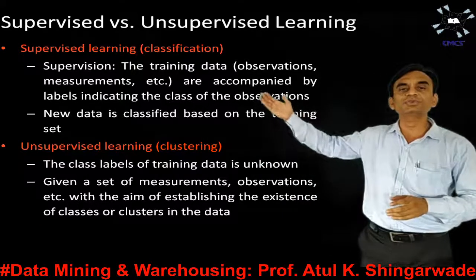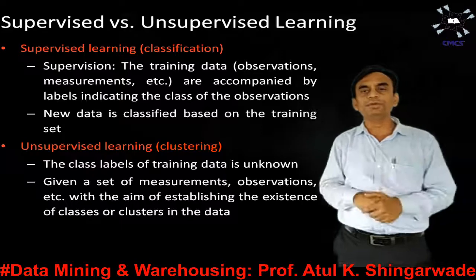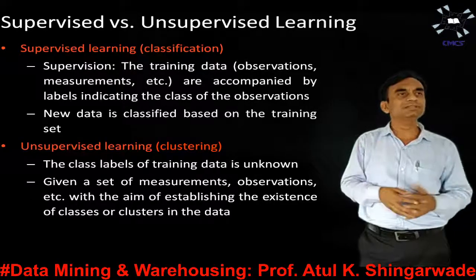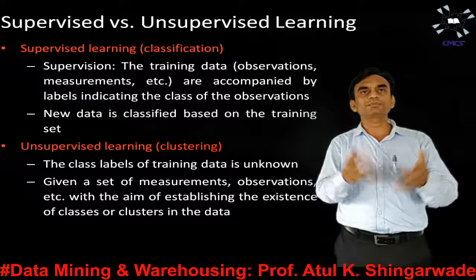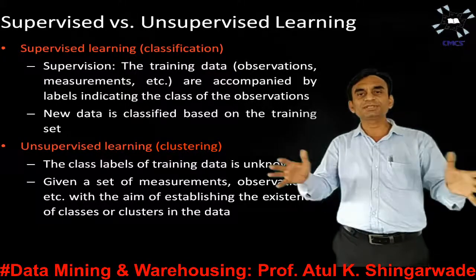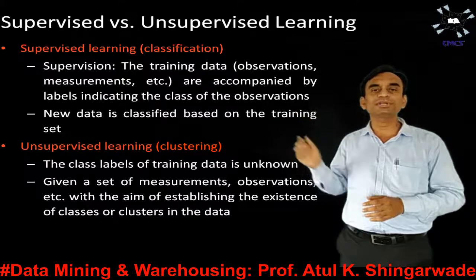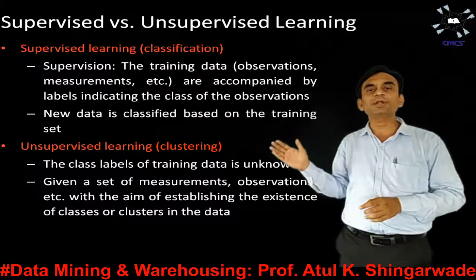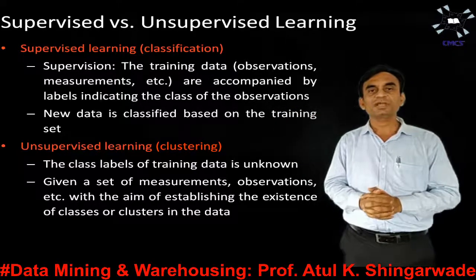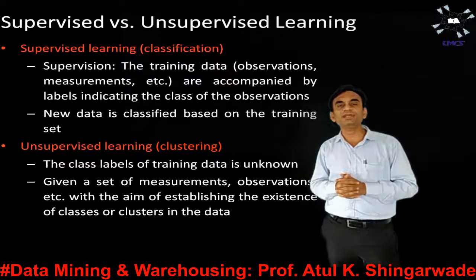But what is supervision? The training data that we used in the first step of classification model construction may be considered as observations and measurements. That database may consist of some number of observations and measurements, but those are accompanied by labels indicating the class of the observations. And new data is classified based on this training set. Such data items which have labels are called the supervised learning approach.